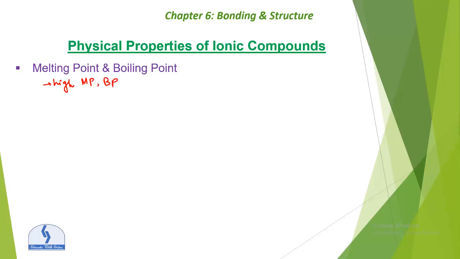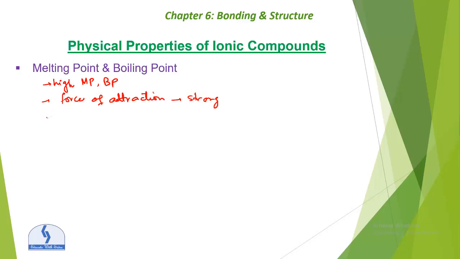Because in ionic compounds, the forces of attraction between the oppositely charged ions are strong, so a large amount of heat energy is needed to melt or to boil these compounds. So the reason for the high melting and high boiling point is that the forces of attraction between the oppositely charged ions are strong.